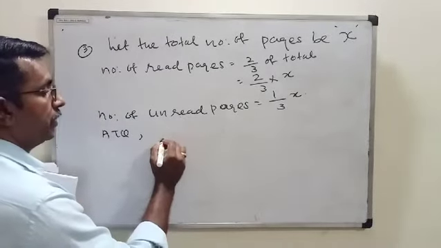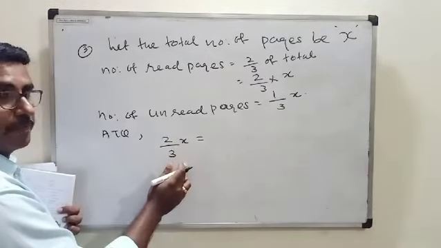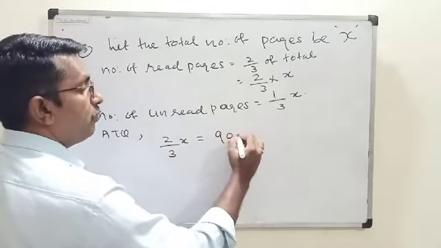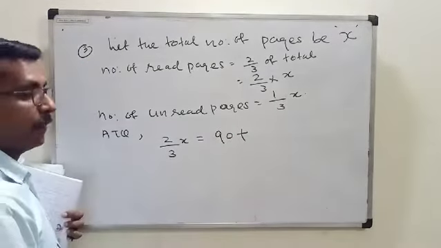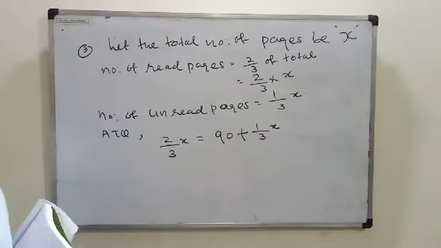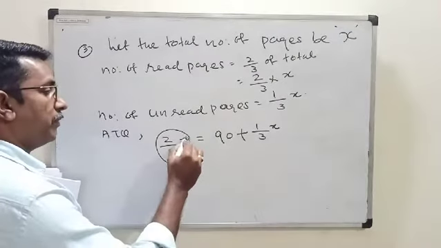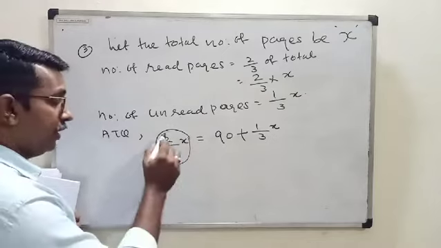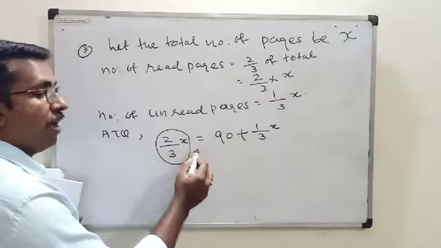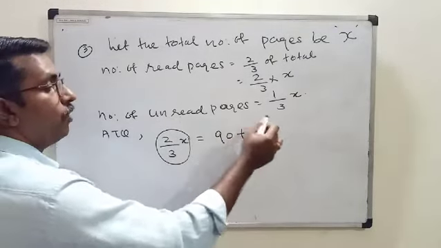According to the question, the number of read pages is equal to, 90 more than means plus, the number of unread pages. Have you understood this one? She completed 2/3 of the total pages and found that the number of read pages is 90 more than the number of unread pages.